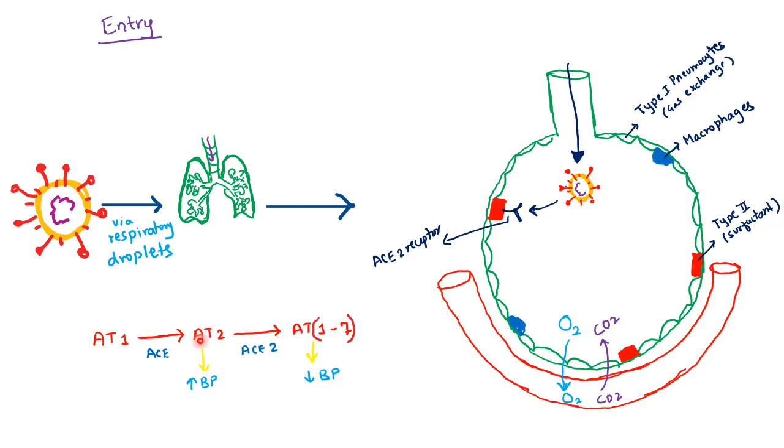Whereas angiotensin 2 is converted to angiotensin 1-7 by angiotensin converting enzyme 2, and angiotensin 1-7 plays a major role in decreasing the BP. So the mechanism of ACE is different from that of ACE2.